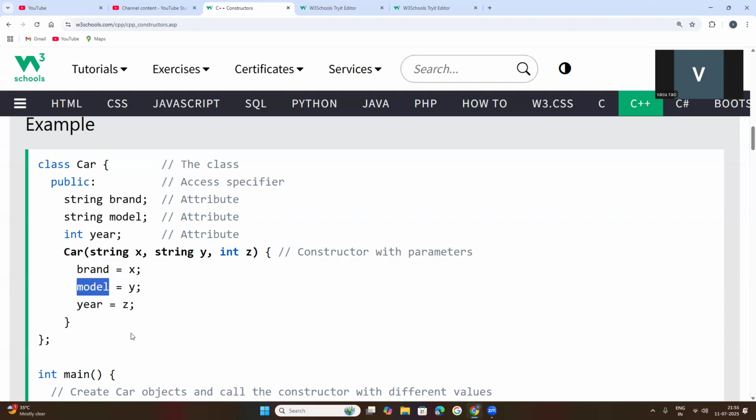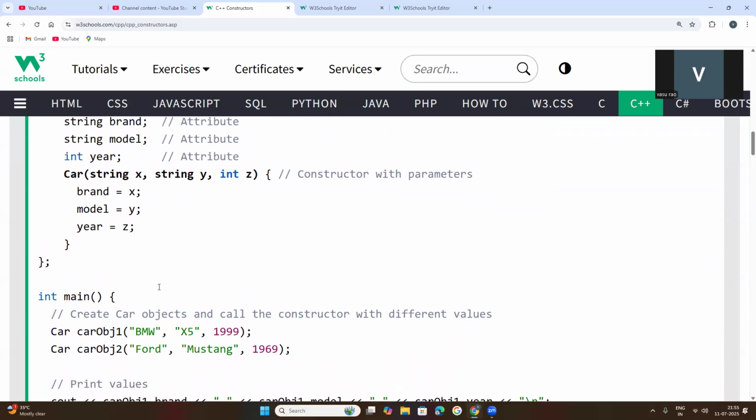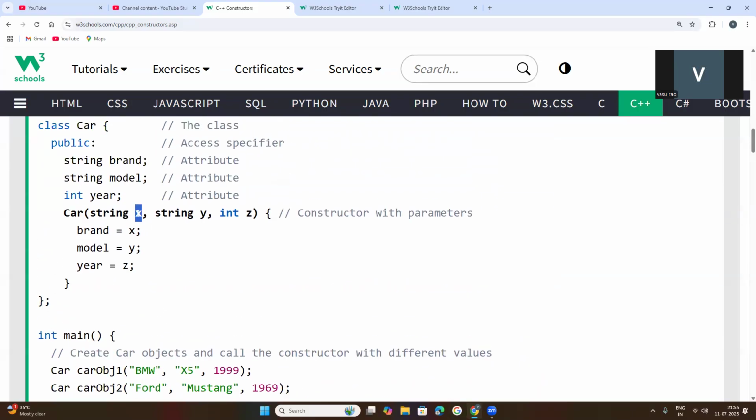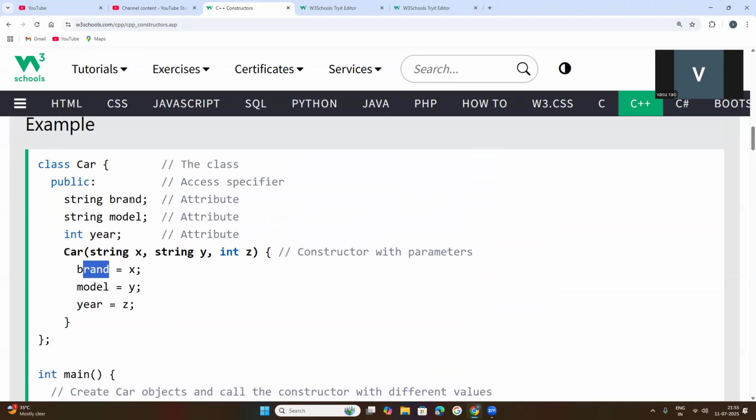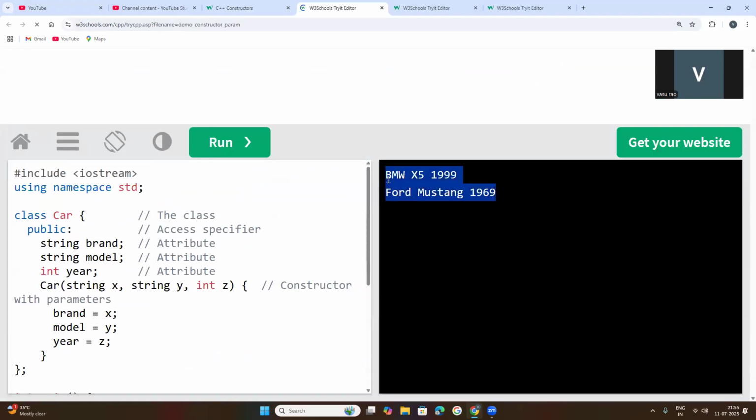So whenever we pass the values, objects are created for this car class: car object one, this is the object one, object two. Once objects are created, these objects call the constructor automatically, and these values are passed as arguments. These values will be passed to the parameters, and the parameters are equalized with the attributes. Now your class attributes are updated with the values, so that we can call different objects.